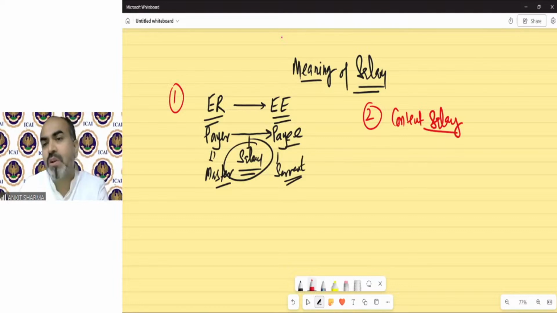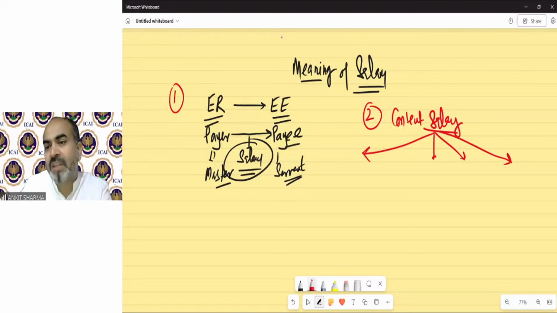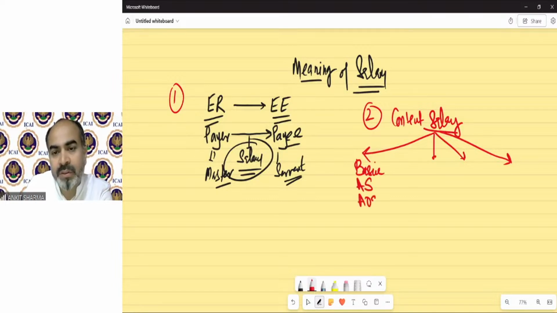So if you want to solve a salary question, we have majority 4 components, we can say. First, we have to find the basic salary, advanced salary, or arrear of salary in that question. In most of the questions, there is only basic salary. In very rare questions, there is a concept of arrear of salary or advanced salary.